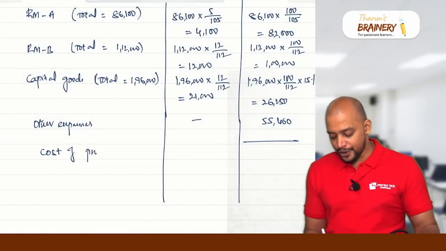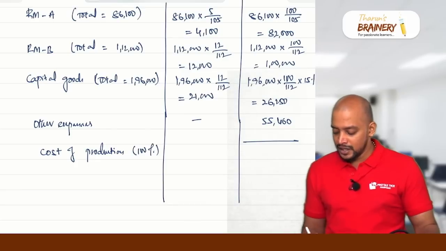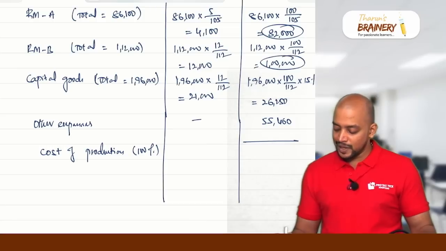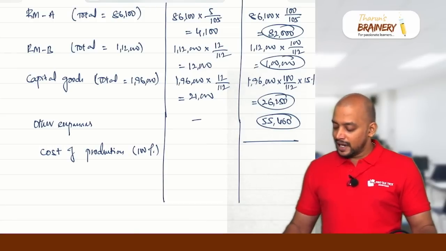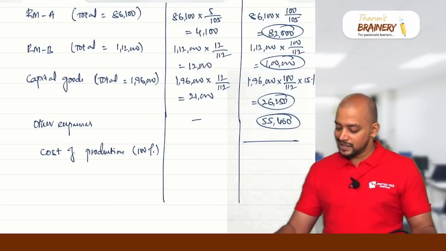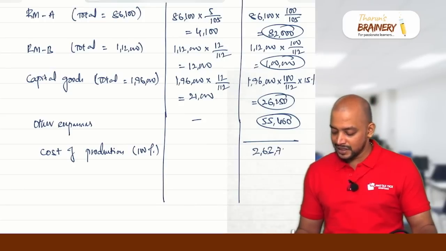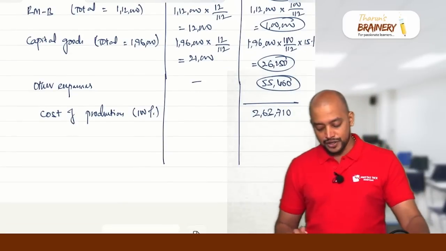So the cost of production is 100%. What is the cost of production? We need to take 82,000 plus 1 lakh plus 26,250 plus 55,460. That will come to 2,63,710, which will be taken as the cost of production.